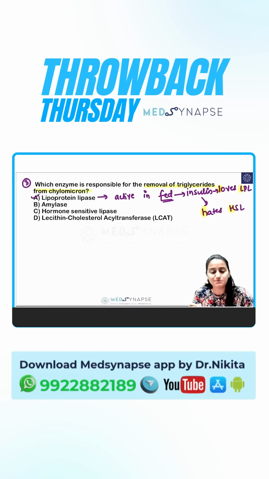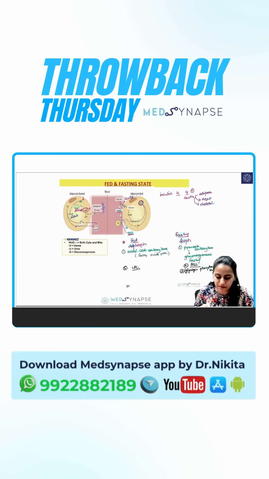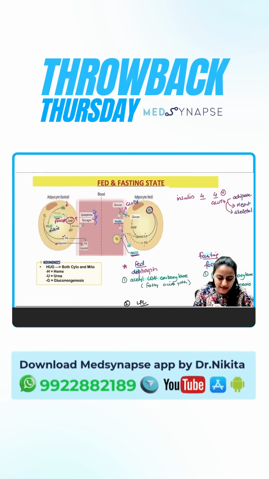And insulin is present in the fed state, right? When we eat meals, the insulin levels increase. Insulin is anabolic, active in the fed state, and so is lipoprotein lipase. It builds up the stores. Again, having this snippet from the short biochemistry, remember, in the fed state is where lipoprotein lipase is acting, building up the stores in the adipose by extracting